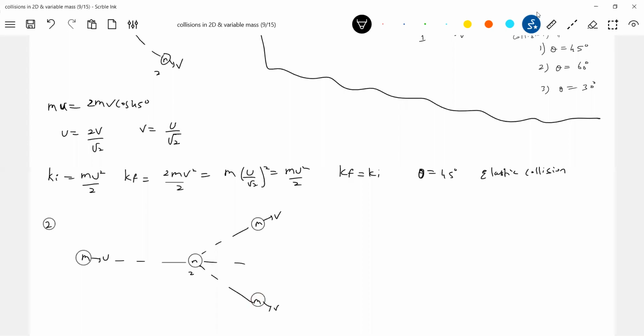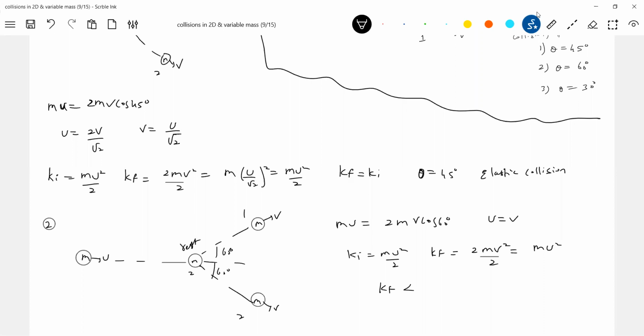Do the calculation. Now 60 degrees it is. Initially particle 2 is at rest. There's 1 and this is 2. So mu is equal to 2mv cos 60 degrees, so u equals v. Then initial kinetic energy is mu square by 2. Final kinetic energy is 2mv square by 2, which is mu square. Look at final kinetic energy: it is greater than initial kinetic energy.